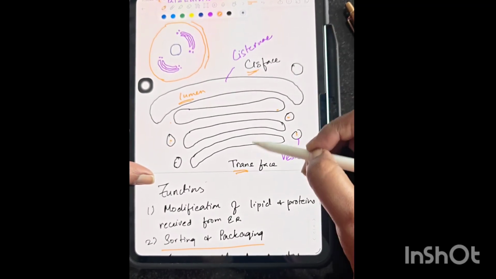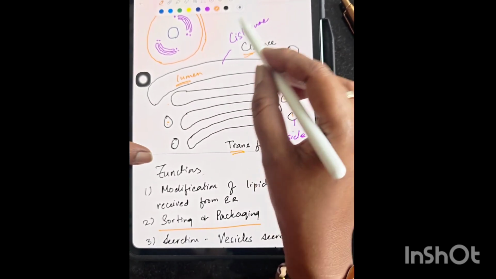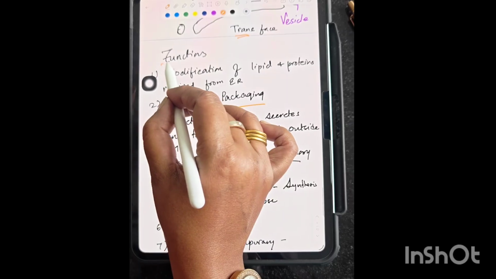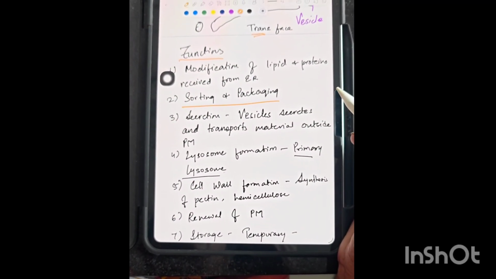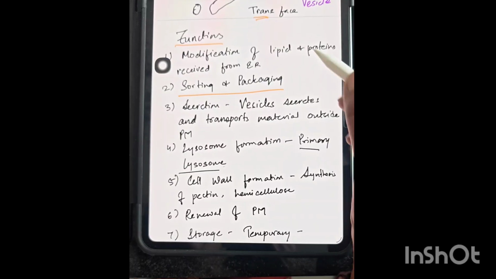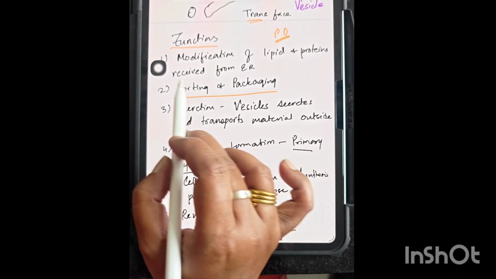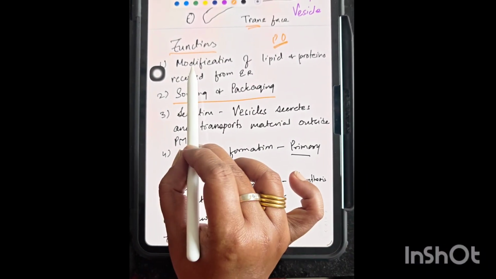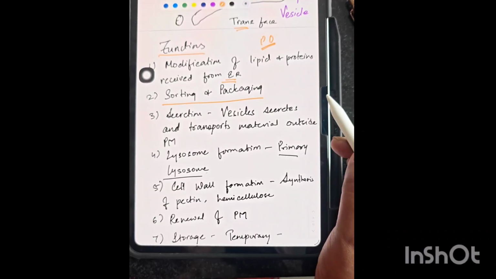Okay, so this is the simple structure of the Golgi complex. We will again see the larger form of the diagram. So now coming to the last part, that is functions. If we see the Golgi complex, as I mentioned earlier, it works as a post office of the cell. But there are other functions also. One is modification of lipids and proteins received from the endoplasmic reticulum.